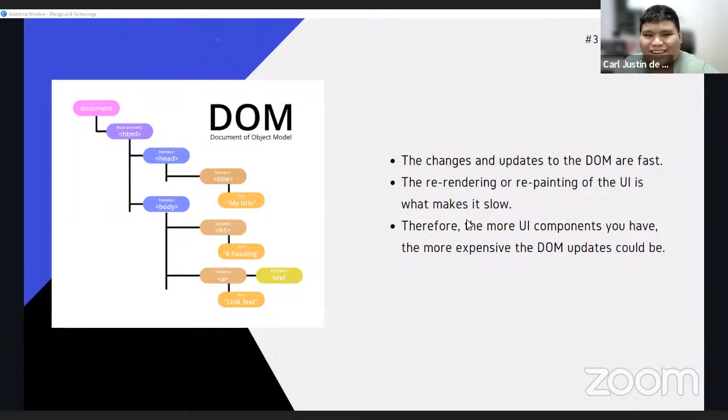So here, first, when your app loads, React creates a virtual copy of the DOM, right? After that, when an event is triggered, maybe somebody clicked a button or an API call was done, all changes to the state are queued, which is called batching, and a new virtual DOM is created.